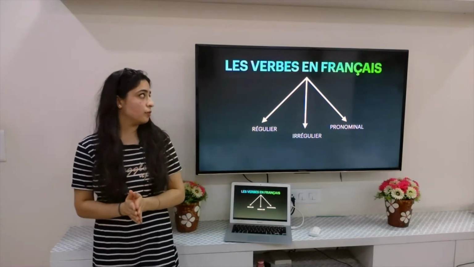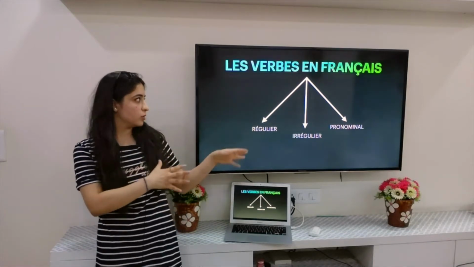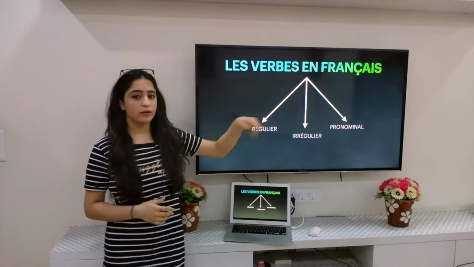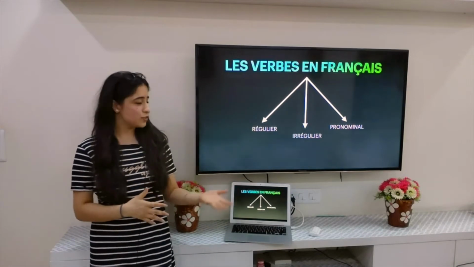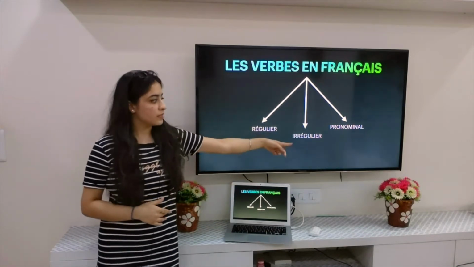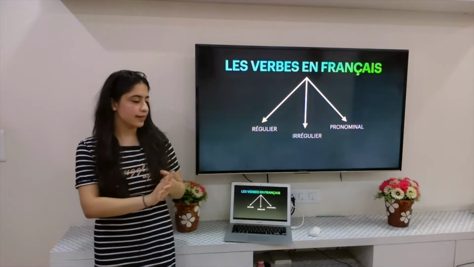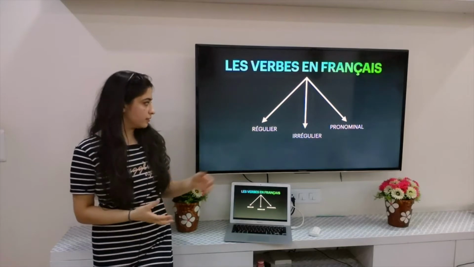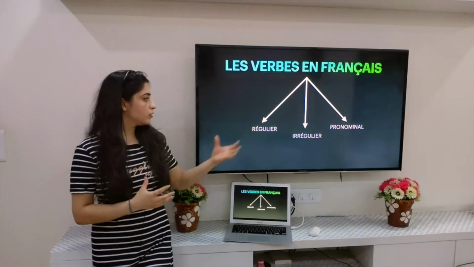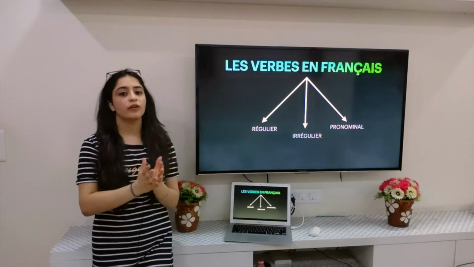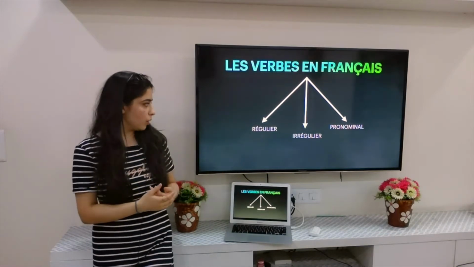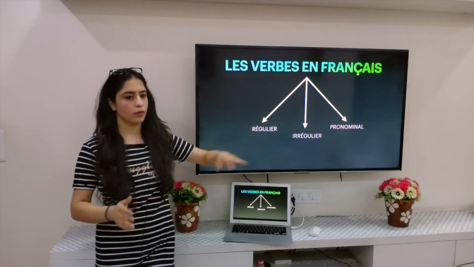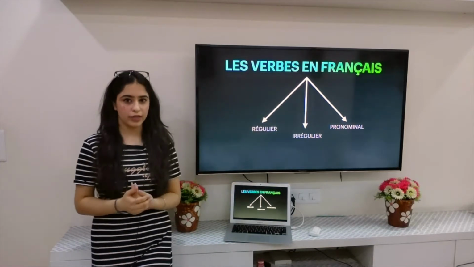Now in French, we have broadly classified the verbs into three categories. One of them is régulier, irrégulier and pronominal. As the very name suggests, this one is regular verbs, this one is irregular, and that one is pronominal. We'll discuss that later. So what basically is special about these categories? The verbs which fall into the regular verbs category follow a regular trend that we'll see later. What trend? Irregular verbs do not follow any such trend, and hence they have a separate category, and pronominal verbs are altogether a different category, which I'll be covering later.